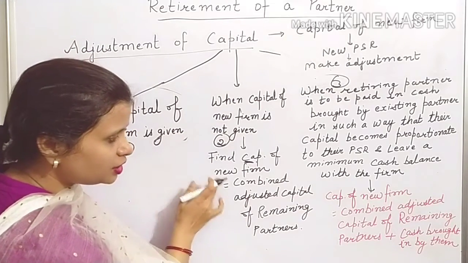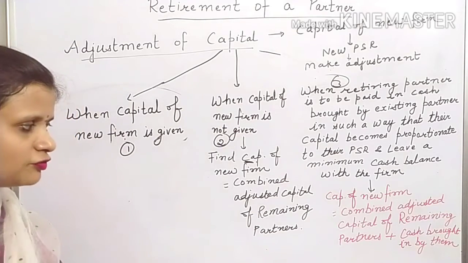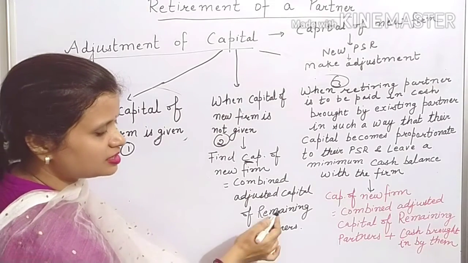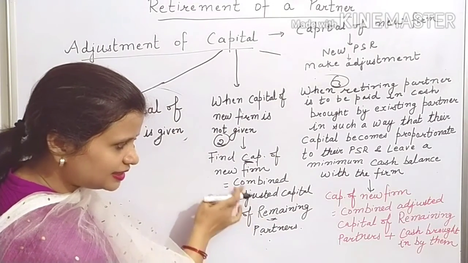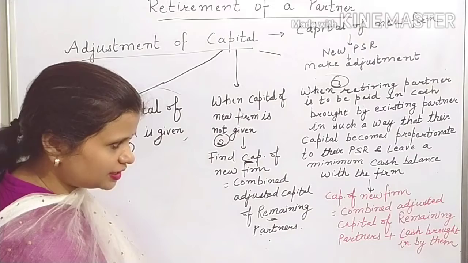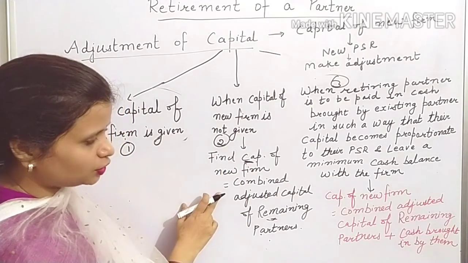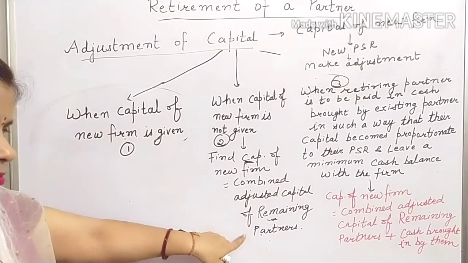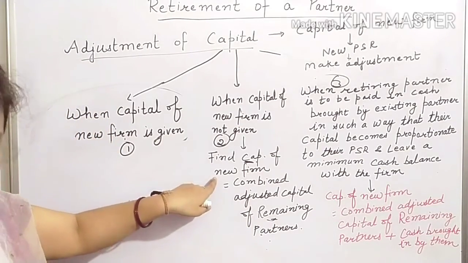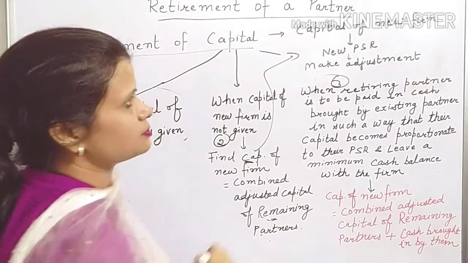Now, who are there in the new firm? Except the retiring partner, he has gone out of the firm. So the remaining partners are there in the firm. You will total their capital. You will find the total of their capital. So find capital of the new firm. This is equal to combined adjusted capital of remaining partners. Now you have got what? Capital of new firm, and then again we can follow this procedure.